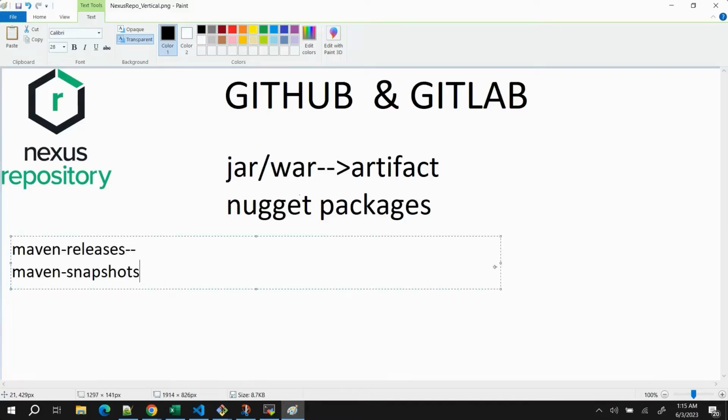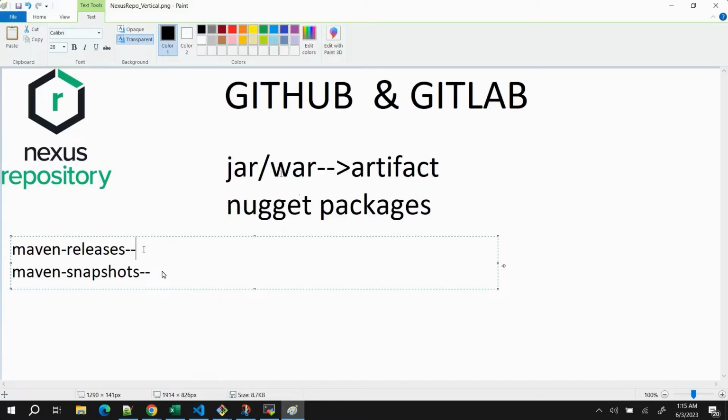So these are the repositories which are mostly used. Okay, so we were talking about artifact, jar or war file. Maven releases are the repositories which are supposed to contain the artifact, jar or war file, which are production grade or production level, which are immutable.